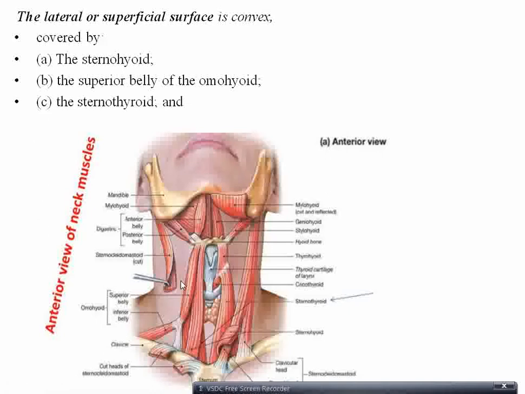Sternothyroid is a muscle originating from the sternum, inserted to the thyroid cartilage, which we have already seen, and the anterior border of sternocleidomastoid. Sternocleidomastoid is originating from the sternum and the clavicle. So sternocleido, cleido means clavicle, inserted to the mastoid process. So the anterior border of it is also related to the lateral surface of the thyroid gland.